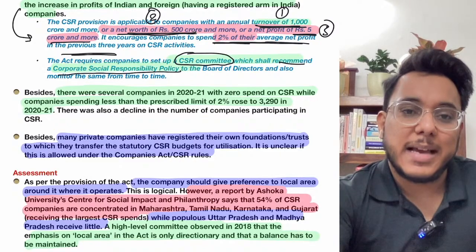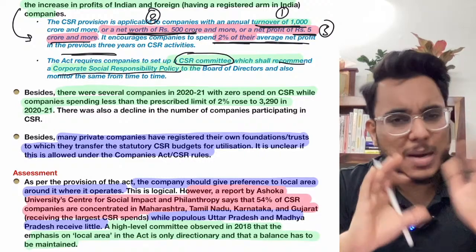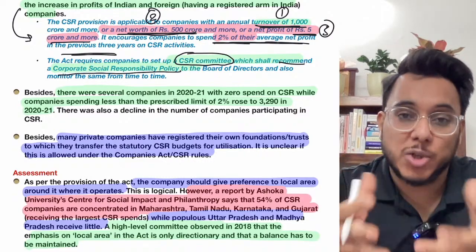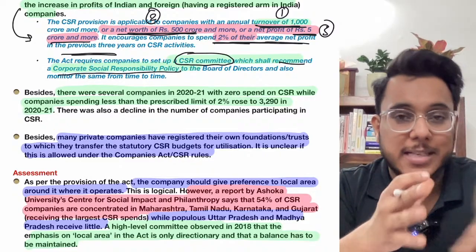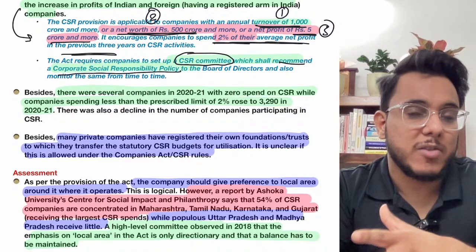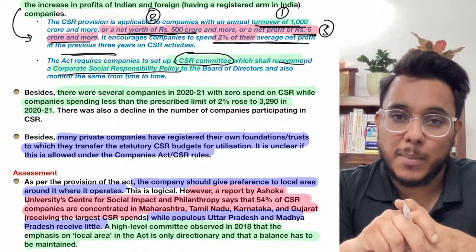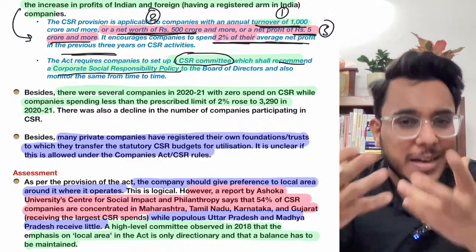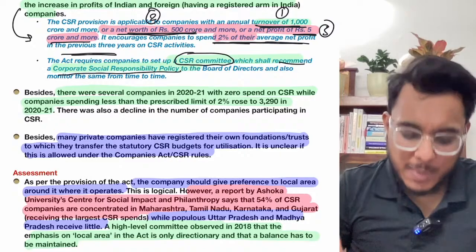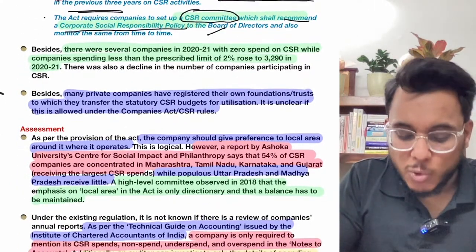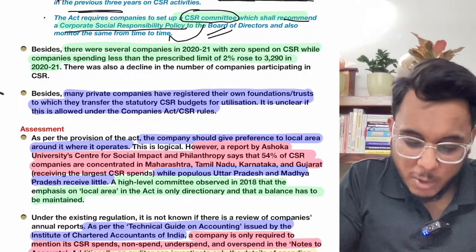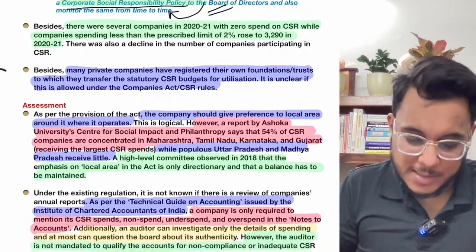Now guys, the corporate can spend in many number of things. For example, for restoration of environment, they can spend money for tackling some of the deadly diseases such as HIV, AIDS, etc. They can pay the money for social justice programs, girl education, all these programs. So where one particular corporate will spend money, for that they have to have a CSR committee which will bring the corporate social responsibility policy. Is it clear or not?